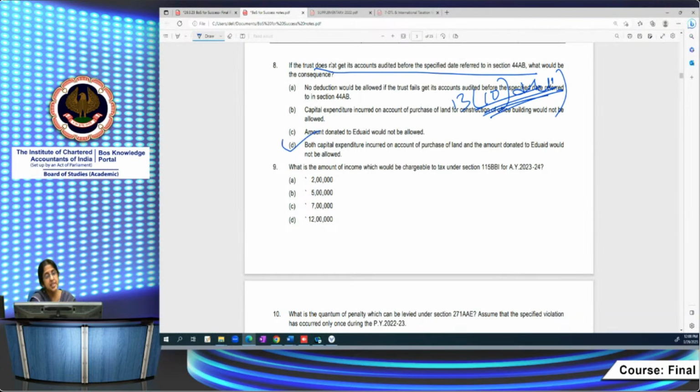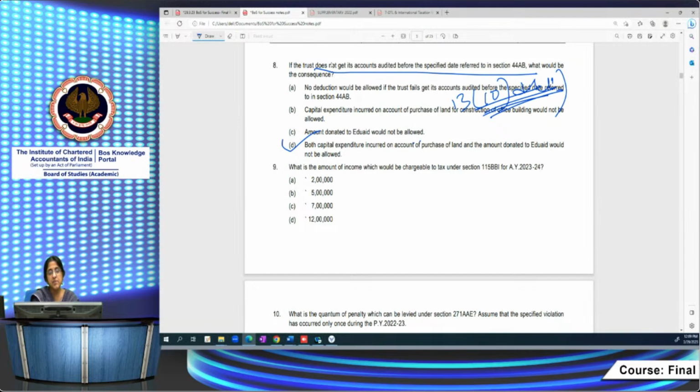Individually, these two are right, but since both the statements are right, there is a statement which includes both the requirements. Capital expenditure will also not be allowed. Amount donated to edu-aid also will not be allowed. What will be allowed? Only the revenue expenditure will be allowed in such a case. I hope this is clear. I'm not getting any questions, so I have to assume that it's clear. If you have any questions, please raise it so that I can clear it then and there.